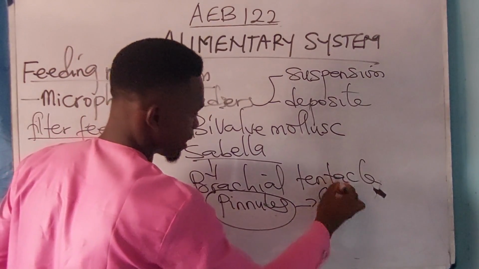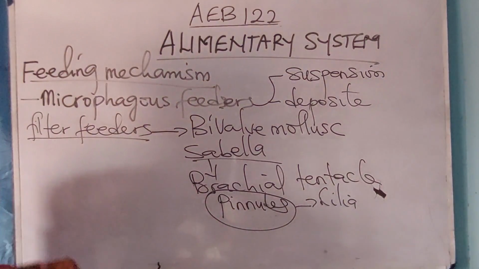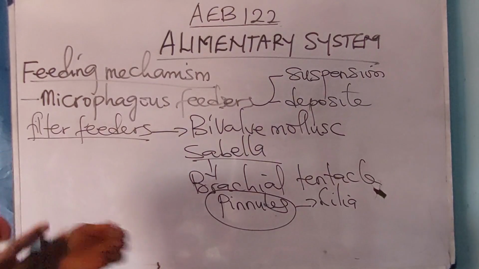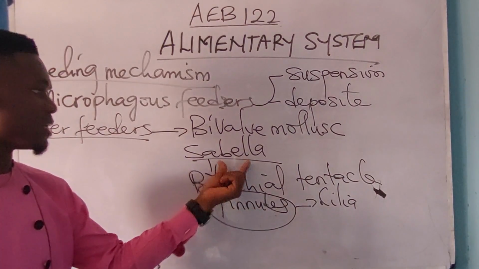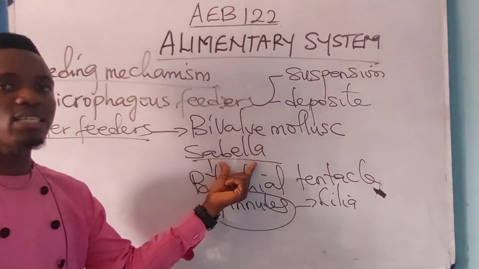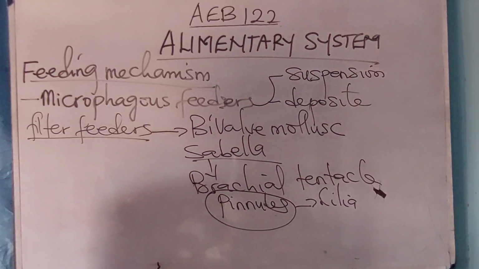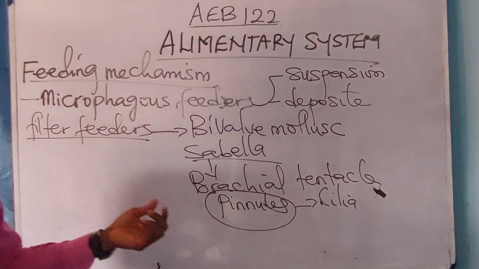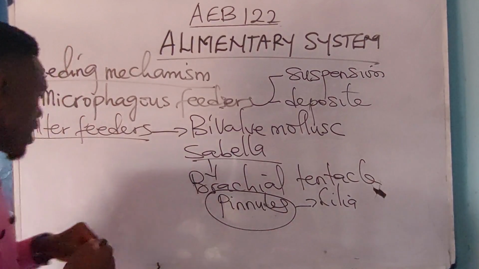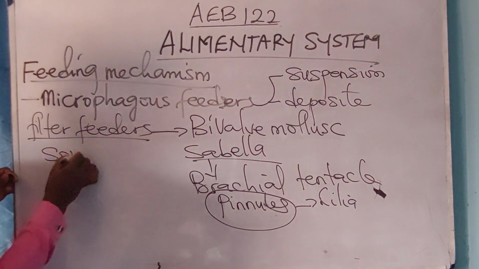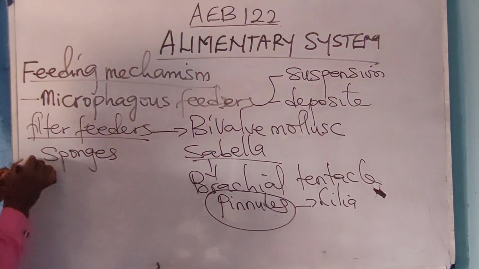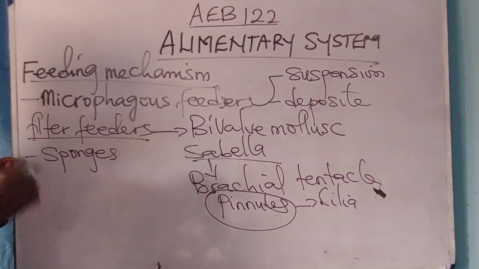Cilia is a hair-like structure that is found covering the pinnae of sabella. And this sabella is found in a semicircular area of the water body. Other examples of animals that have cilia are the sponges. The sponges use cilia as their feeding organ.